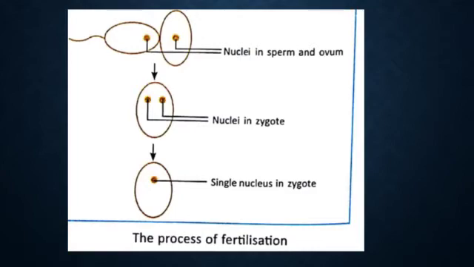It has the characteristics of both father and mother, because some part of nucleus of sperm and some part of nucleus of egg fuse to form nucleus of zygote.